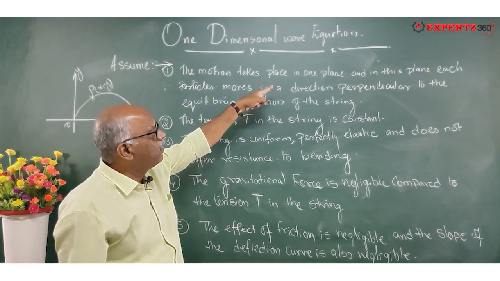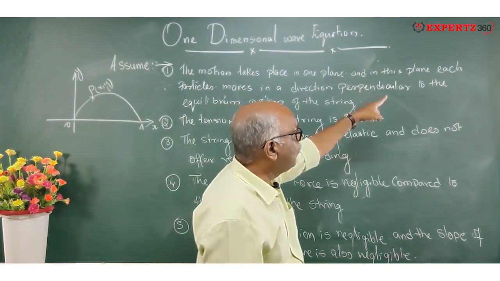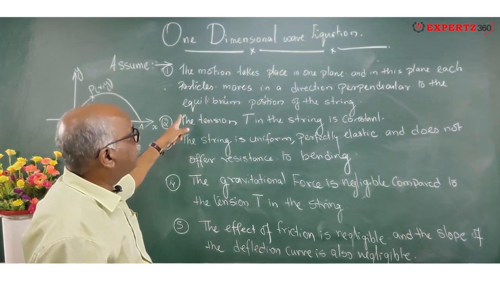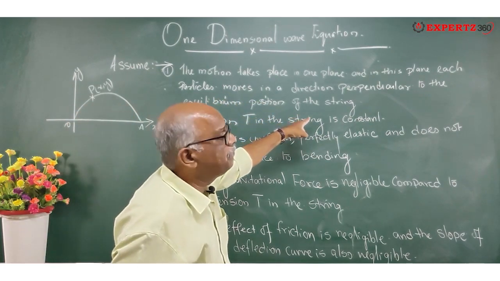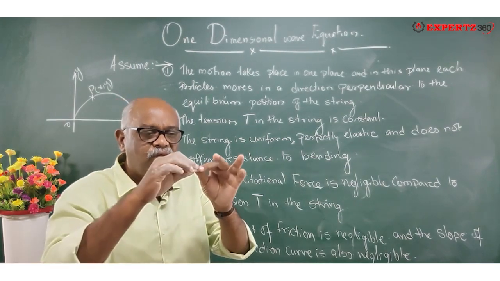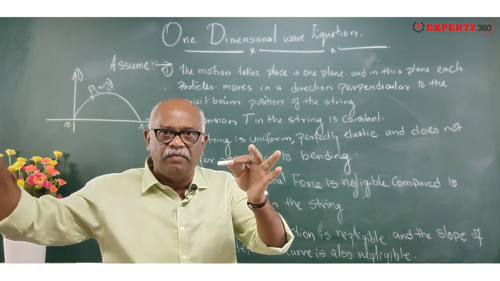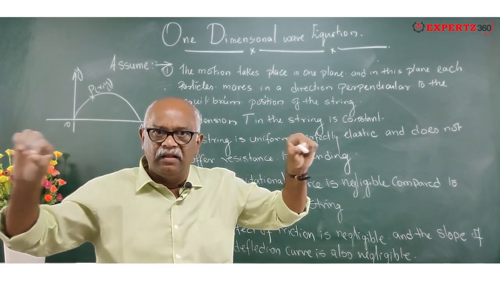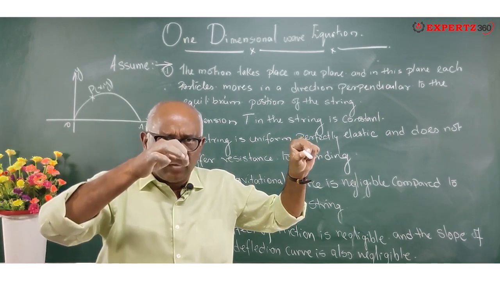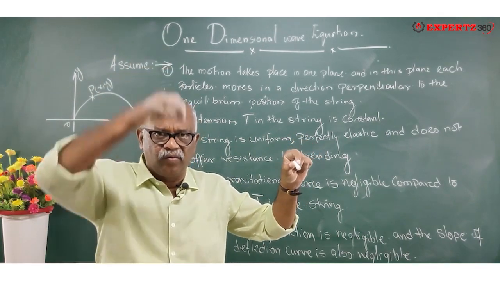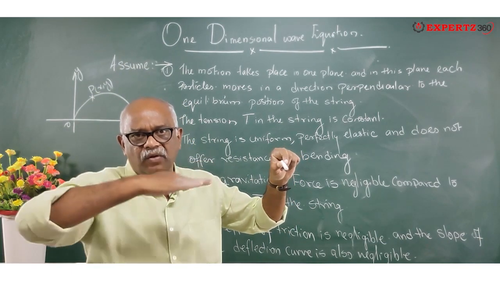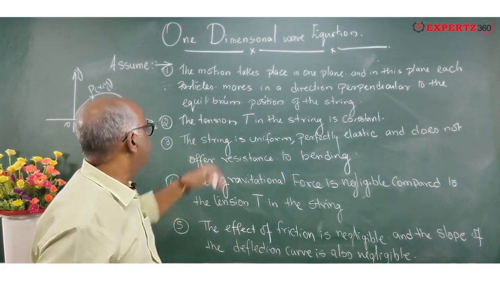The motion takes place in one plane, and in this plane each particle moves in a direction perpendicular to the equilibrium position of the string. Suppose I have a string; this will be the equilibrium position of the string. It is going to vibrate like this, or oscillate in this manner. It is not going to oscillate in this manner. So what does that mean?